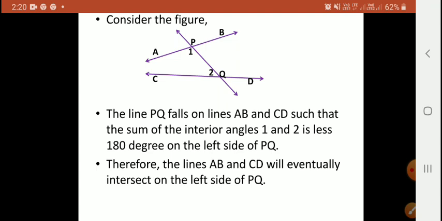So you have to remember all these postulates, and using these postulates we are going to solve some exercises. Before that, just read all the postulates carefully. Okay, listen to this video carefully and make notes for this. I will send you a video lecture and the PPT for this chapter. So you have to make notes in your notebook.